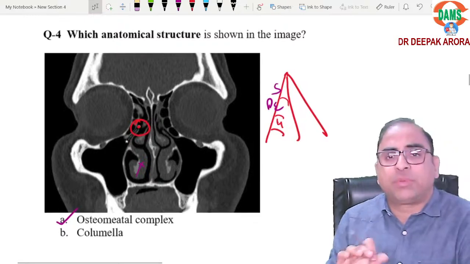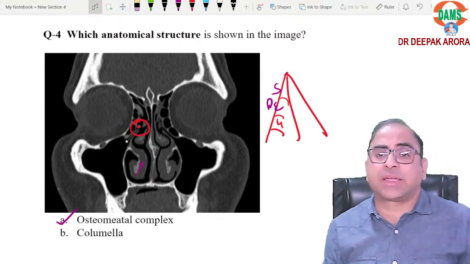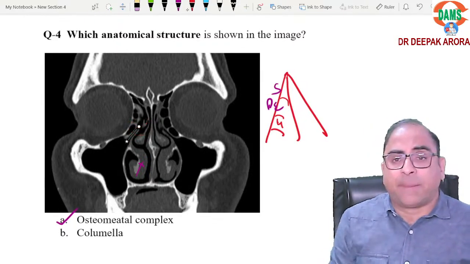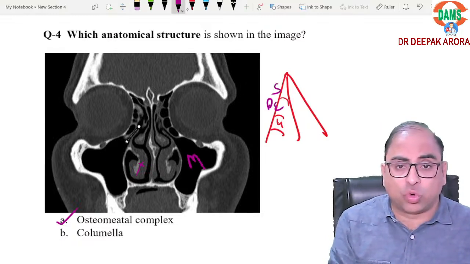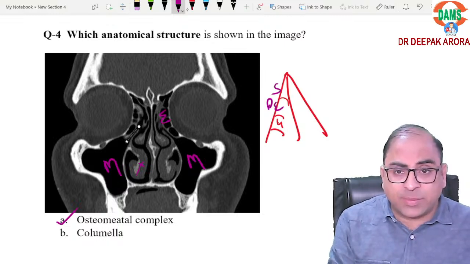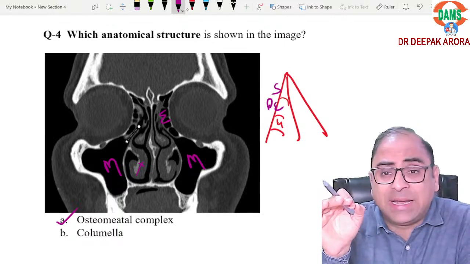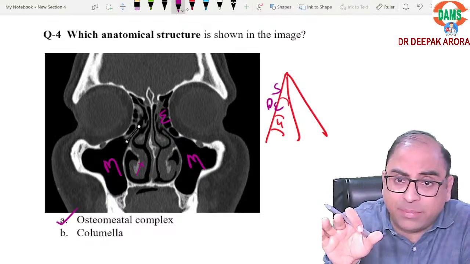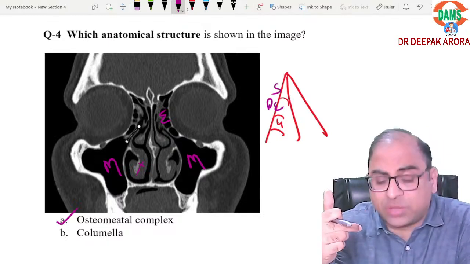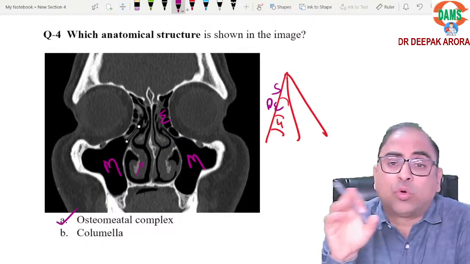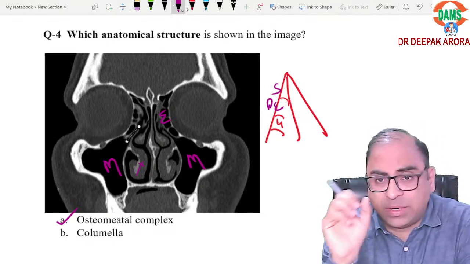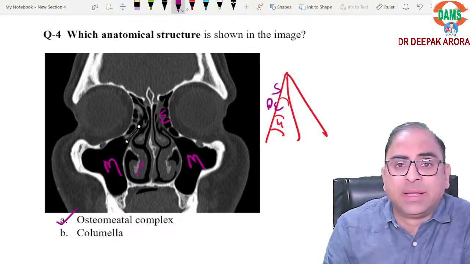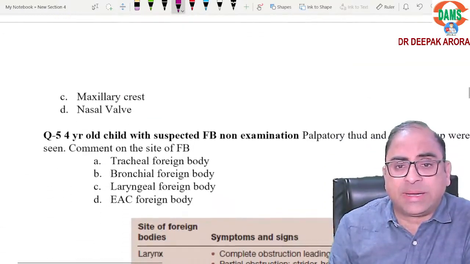Clear beta? Can you appreciate? We are touching the topic. We are extracting the keyword osteomeatal complex. Maximum ostiums open here. This is maxillary, which open in the middle. This area is my ethmoidal group of air cell. Anterior ethmoidal, middle ethmoid open in the middle meatus, while the posterior ethmoid is the only sinus which opens in superior meatus. Sphenoid is in the supreme meatus. Is this concept clear beta? Done. So answer will be osteomeatal complex.